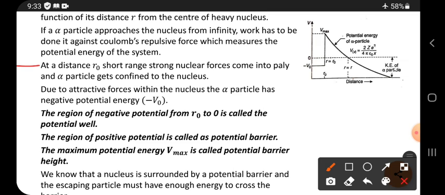At a distance r naught, short range strong nuclear forces come into play. Suppose a particle is coming from a large distance, it may contain kinetic energy. While it is coming nearer to the nucleus, at a particular distance it undergoes repulsion. So when it undergoes repulsion, this kinetic energy is converted into potential energy. So here the kinetic energy is converted at what distance? At r equals r1, we have to write, that is better.